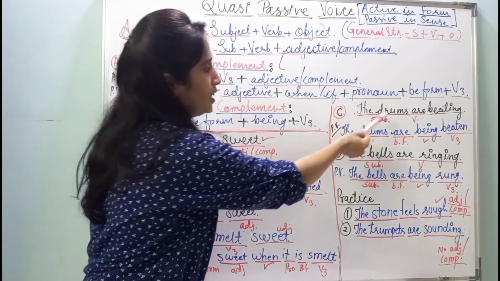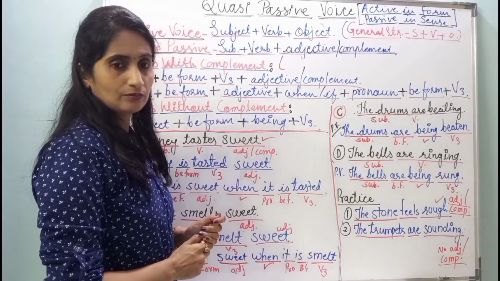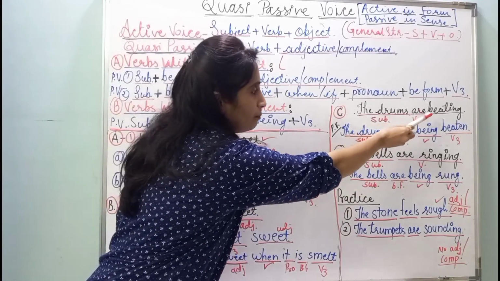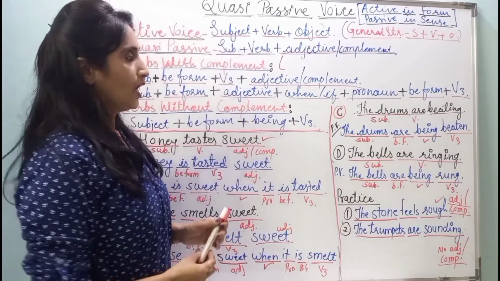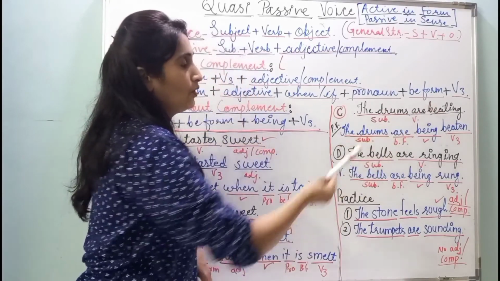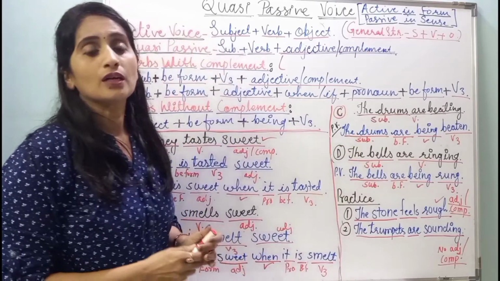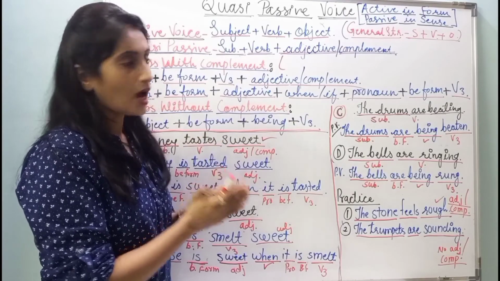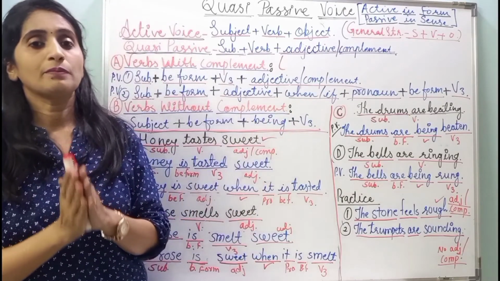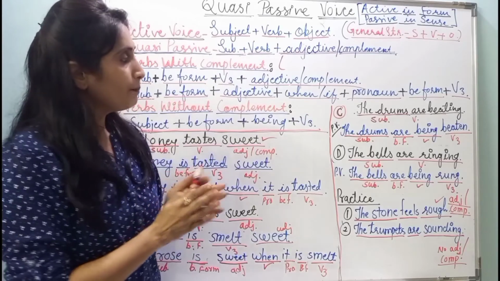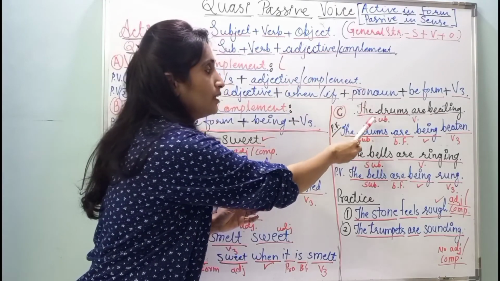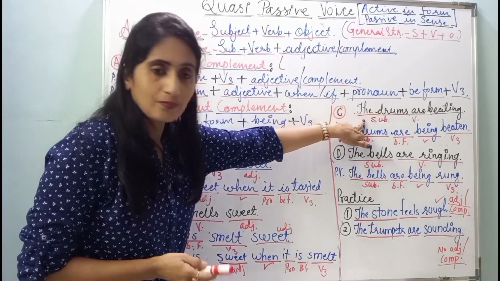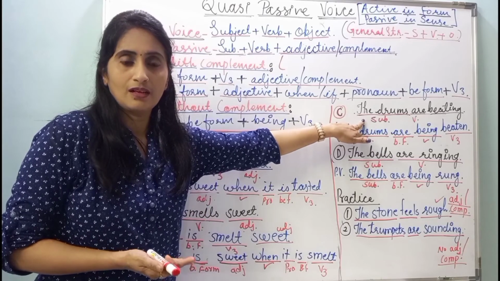See here, I have written the drums are beating. In this sentence, you can see that the drums is the subject, are beating is the verb. Because of are beating, you can understand that the sentence is in continuous tense. Are beating shows that it is in present continuous tense. But here you cannot say the drums are beating something, because drums are non-living things.